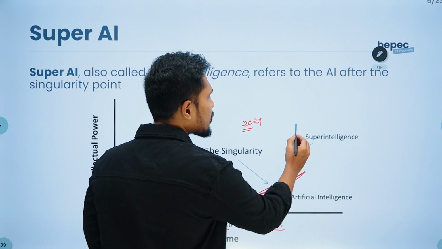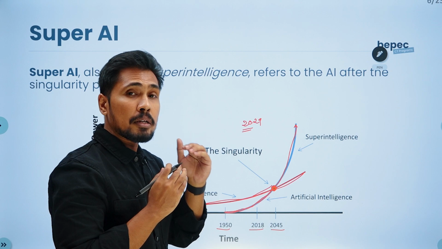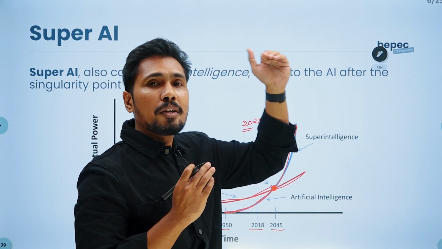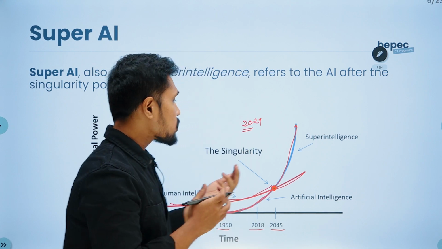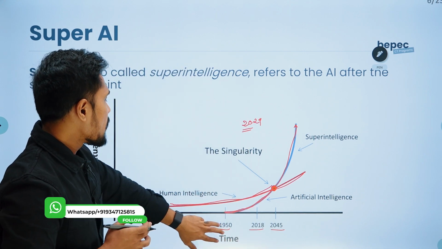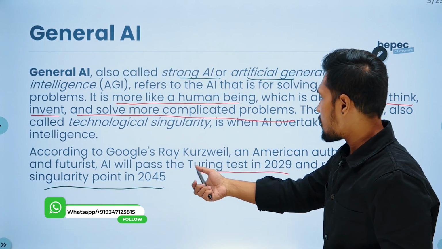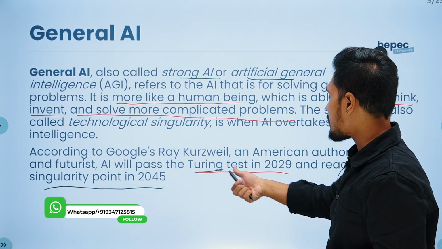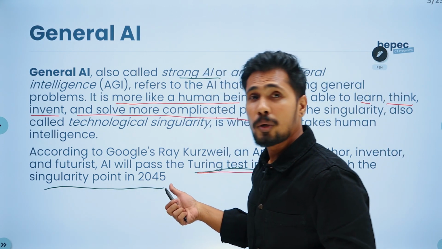We call it super intelligence. When your AI is able to produce intelligence far beyond human intelligence, we call it super AI. That is the next stage. They said it is able to cross the Turing test by 2029, and reach the singularity point in 2045.